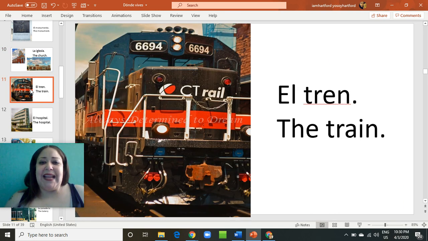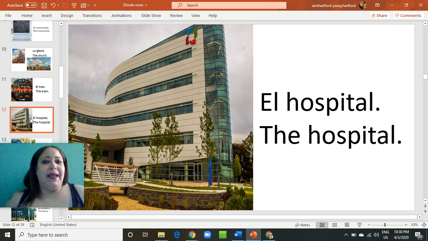Ooh, el tren, the train. Yes, el hospital, the hospital. Why am I not saying el hospital like in English, the hospital? No. Why? I know. Whenever we use the H in Español, it's silent. It's there, but we're going to pretend it's not there and just say el hospital.